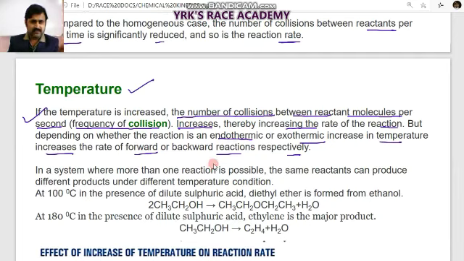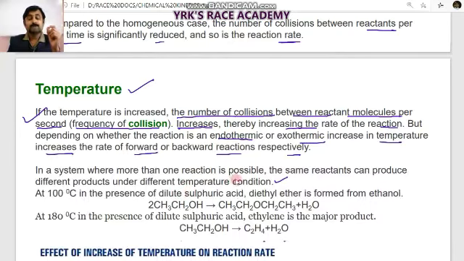So temperature may affect the rate of reaction. In a system where more than one reaction is possible, the same reactants can produce different products under different temperature conditions. This all comes under reaction mechanism.